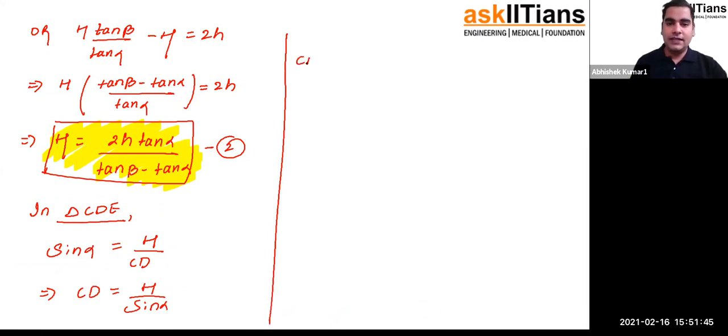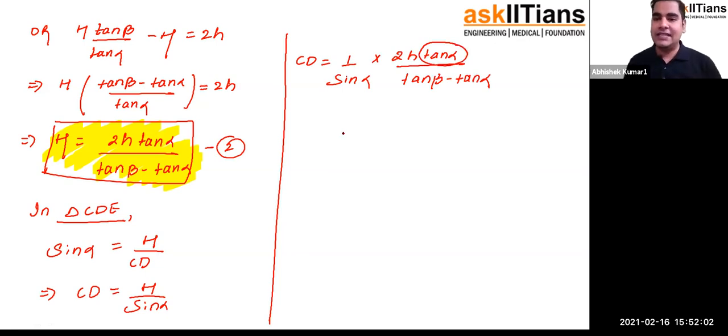I will be getting CD is equal to 1 upon sine alpha times capital H, and capital H is 2h tan alpha upon tan beta minus tan alpha. That's what I have. Now I can break this tan alpha that I have in the numerator into sine and cos, so that we can cancel this sine alpha.